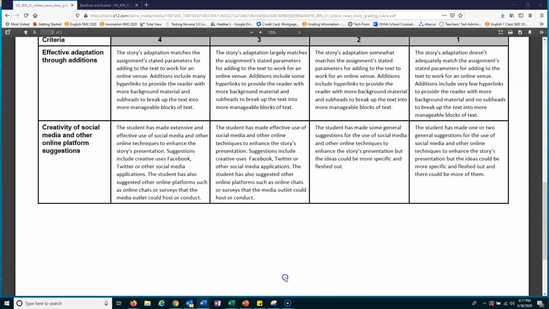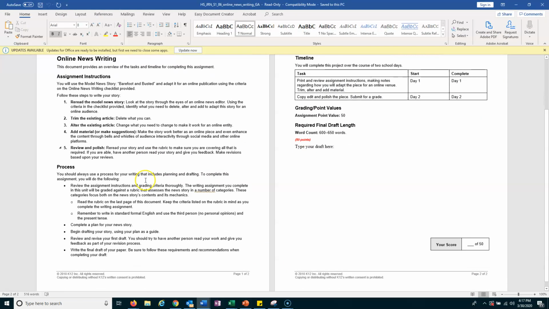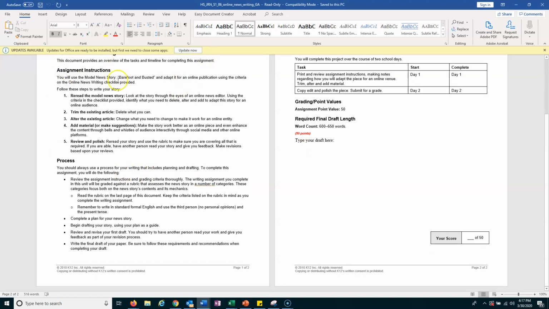All right, so let's look at the assignment really quick. So as you're looking at the assignment, Barefoot and Busted, that's the assignment that you're using. And you're rereading the news story, you're trimming it, you're going to alter it, you're going to add material, review and polish it, right?